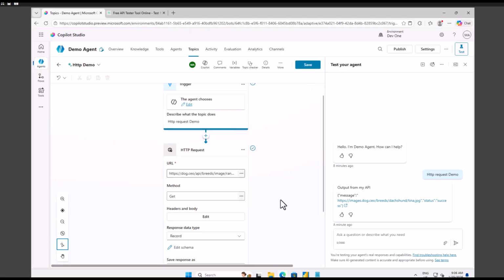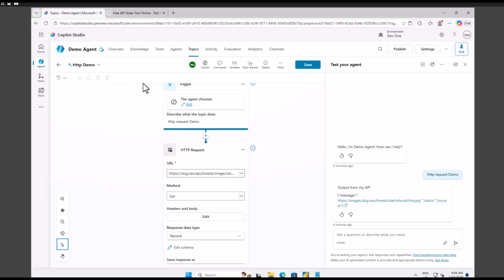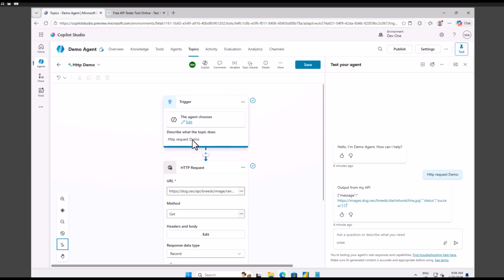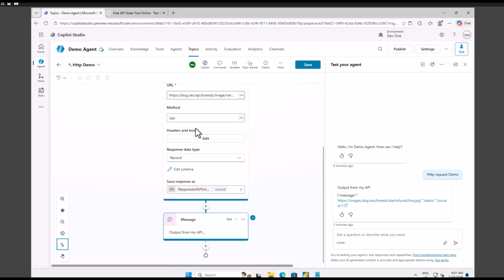Okay guys, so let me reiterate what we did in this video. We want to integrate our Copilot Studio with a third-party integration. The third party provided us this particular API. Now this API could be anything. It all depends upon what you are building. For that, we created a brand new topic. We've given this phrase. Then we used this HTTP request here. Here we simply provided the URL of our API. We can select our method here, and then we provided the schema as well, and then we said all this will get saved inside this particular variable.